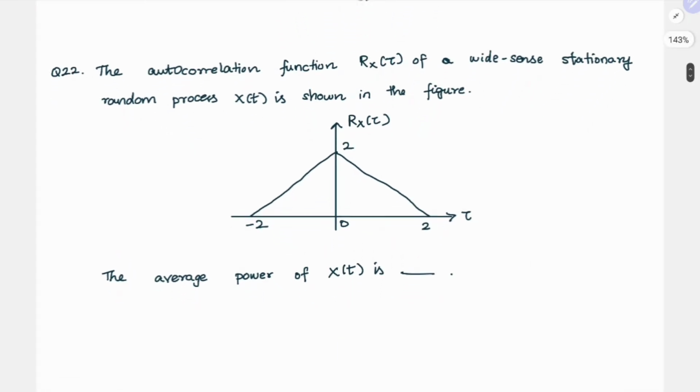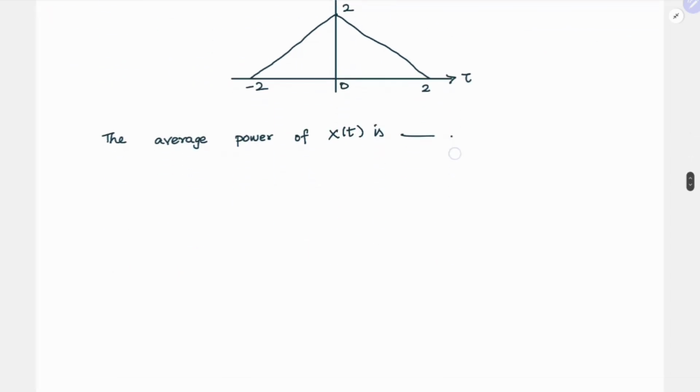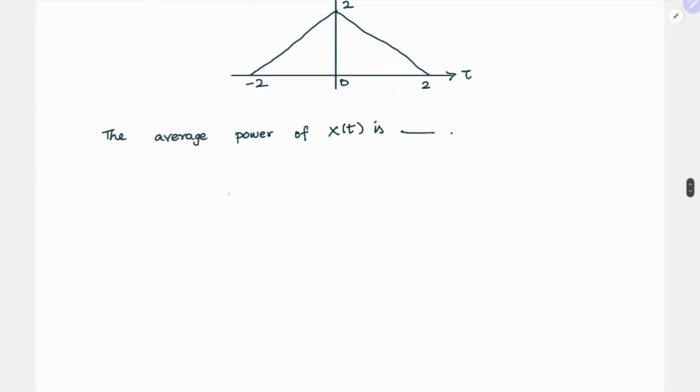The autocorrelation function Rx of tau of a wide-sense stationary random process x of t is shown in the figure. So Rx of tau is given, and the average power of x of t is dash. So first we need to understand what is a wide-sense stationary signal.